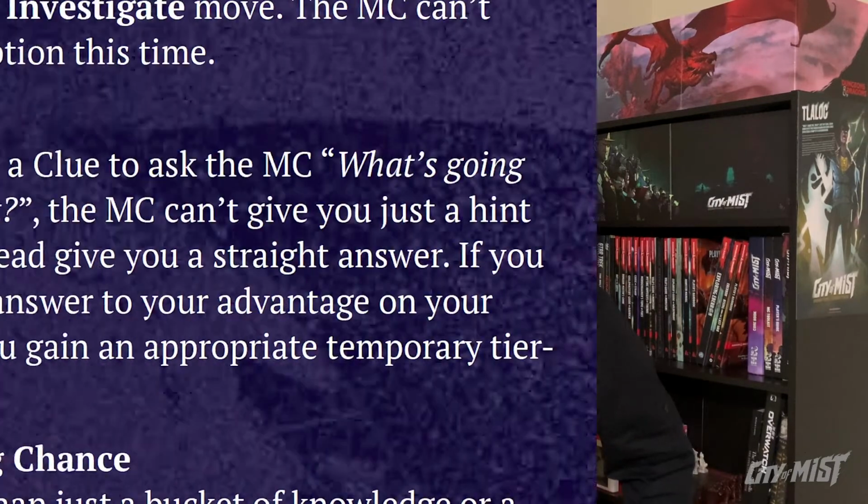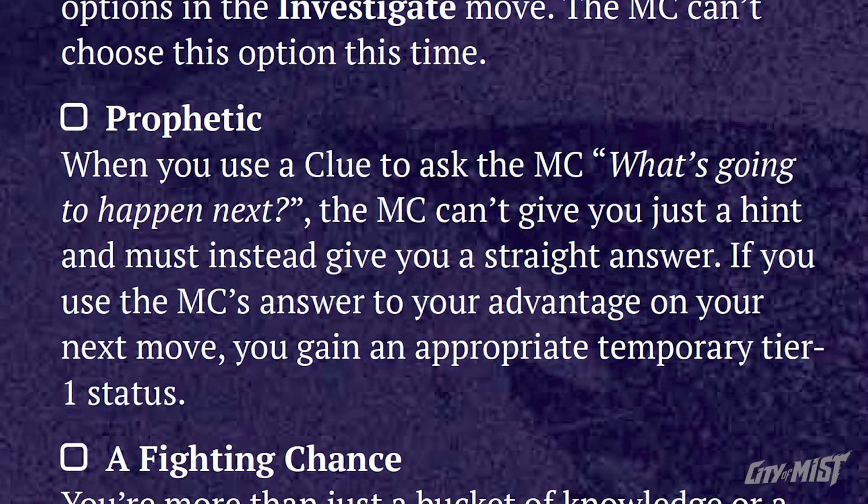Divination theme improvements enhance the investigate move and give free clues. My personal favorite is prophetic, which forces the MC to tell you what will happen in the next moment and gives your character a +1 bonus status if they act on it. Divination is great for the investigators and lore buffs of the team. You could also create alertness abilities like predator or hunter senses. Either way, knowledge is power.